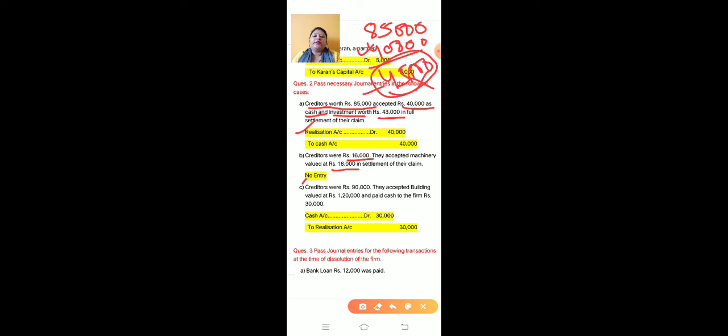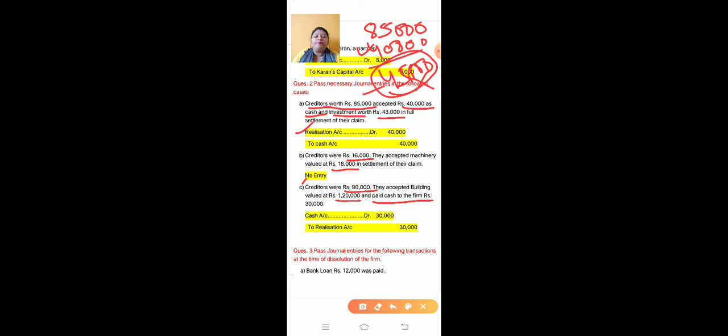Now next is a creditor of rupees 90,000. They accepted a building for rupees 1,20,000. Now here the building amount is 1,20,000. It means 30,000 more, and our creditor amount is only 90,000. So we are paying 30,000 more in asset. So this time the creditor has to pay cash of 30,000 to the firm. The amount of the building is more, so the creditor will pay back 30,000 to the firm.